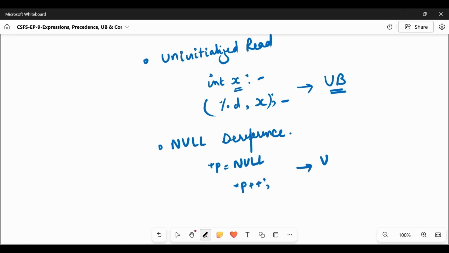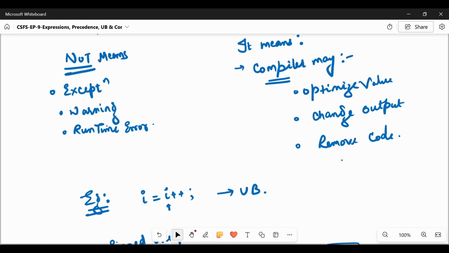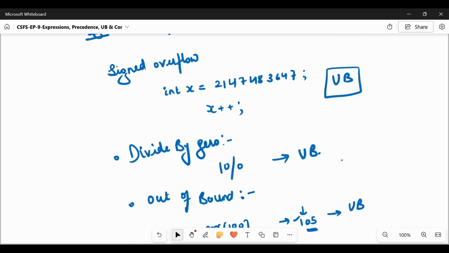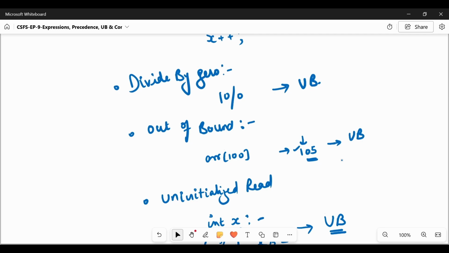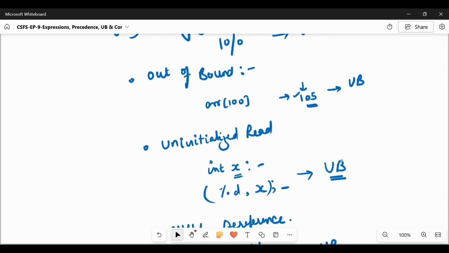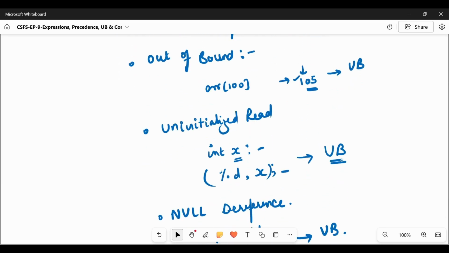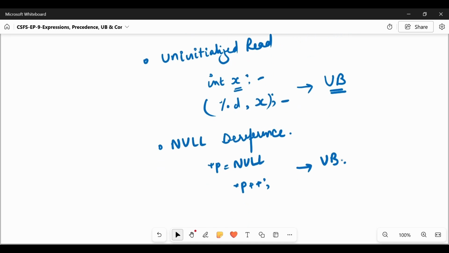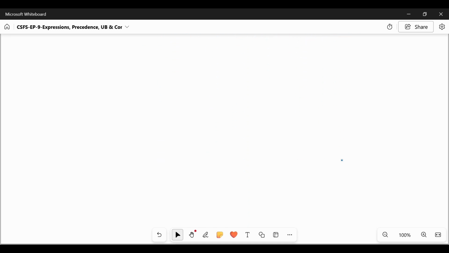This will go to undefined behavior. So it is the programmer's responsibility to design the code in a way that will not lead to undefined behavior. Signed overflow, divide by 0, out of bound addresses, reading data from out of bound addresses, uninitialized read, null dereference. Now, why does the compiler assume undefined behavior never happens?